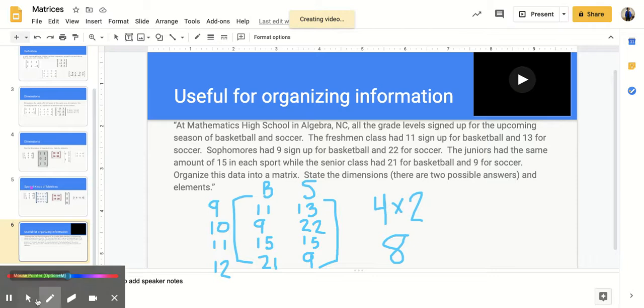We could then use this information to answer questions such as: how many total students signed up for basketball? How many total students signed up for soccer? How many ninth graders signed up for basketball? And how many 11th graders signed up for soccer? What is the sum of those two numbers? So once you have your matrix set up, you can just look at the information and you'll be able to answer whatever kind of questions they are asking us to answer.